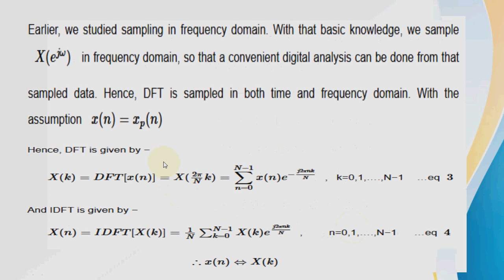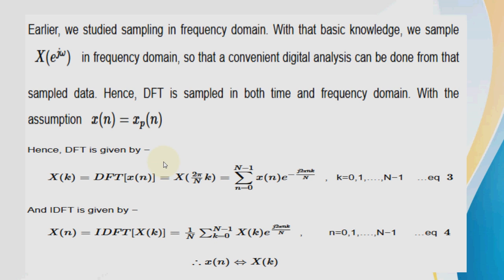So with this basic knowledge, X of e raised to j omega in the frequency domain, so that it is convenient, digital analysis can be done, that is, on sampled data. So DFT is sampled in both time and frequency domain. With the sampling assumption, your signal should be periodic, xp of n. That is, x of n should be the periodic xp of n.